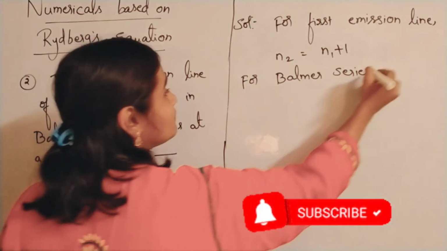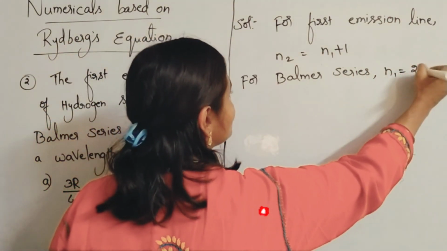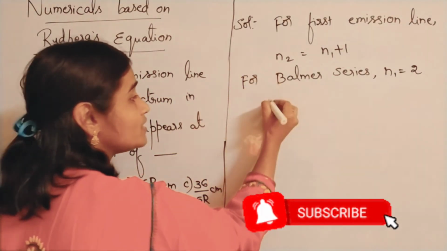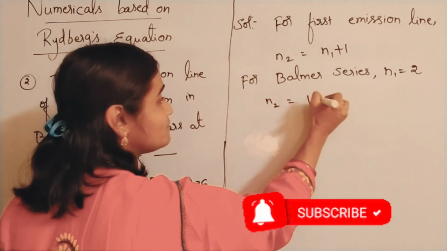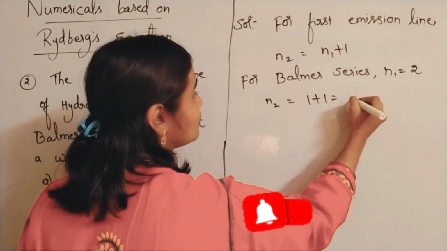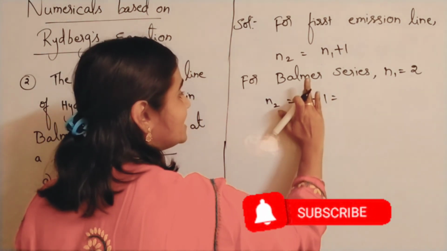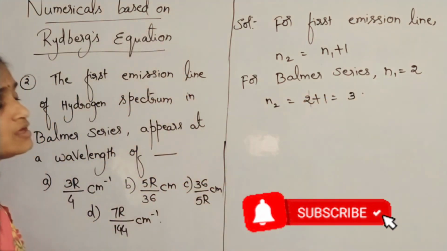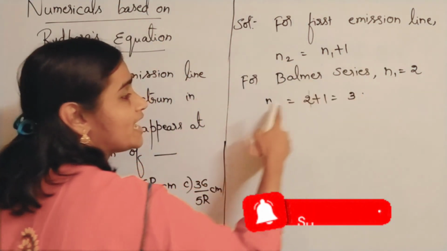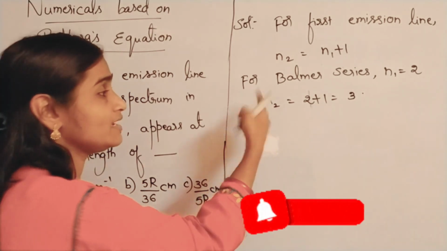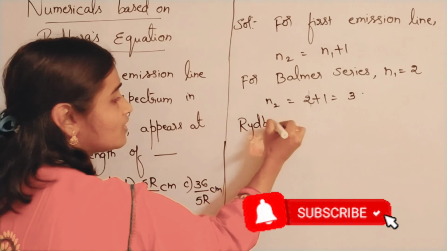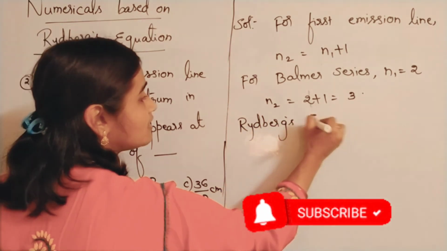Very good. Then according to this equation, N2 is equal to 2 plus 1, which is 3. So you got the N1 value and the N2 value. Then go for Rydberg's equation. Now what is Rydberg's equation?